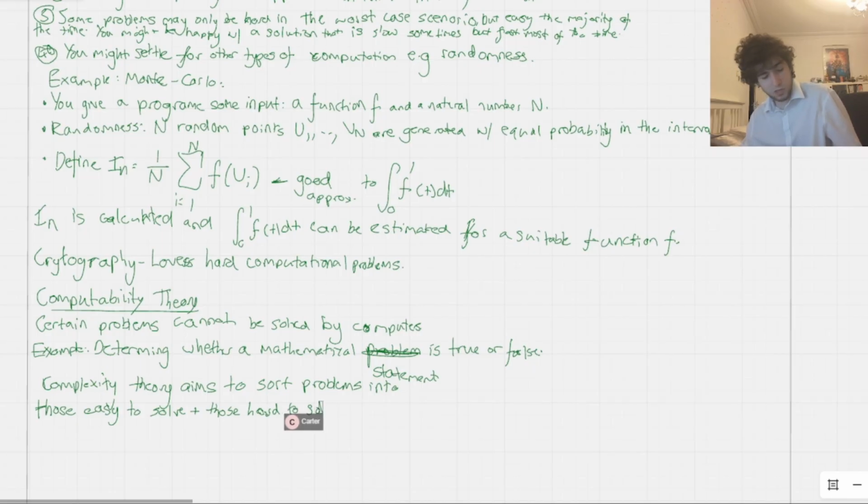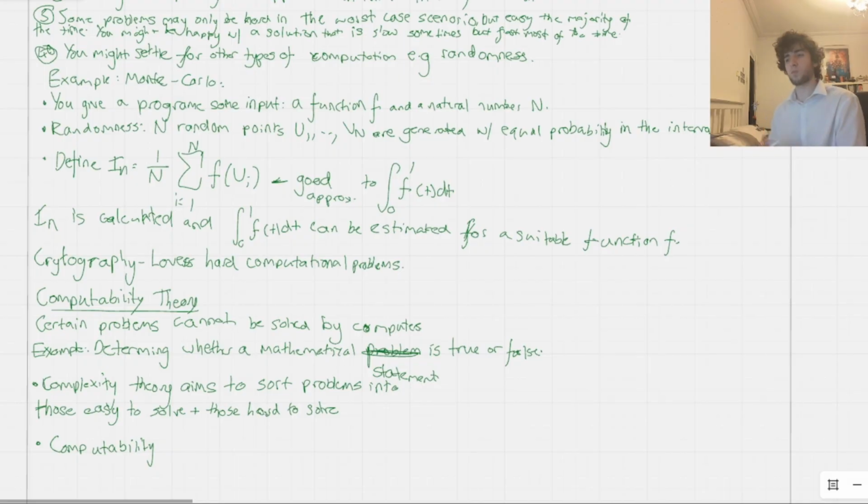But computability theory is different, and it's interesting in the way that it's different. What it aims to do is classify problems into those that a computer can solve and those that a computer cannot solve. We've already seen one example here, and although I haven't proven to you that it can never be solved, we will have a look at that later on. I'm just giving you a feel for the field and the subfield of the theory of computation.